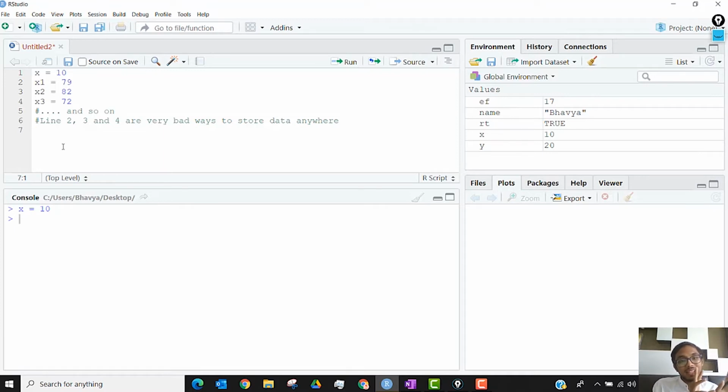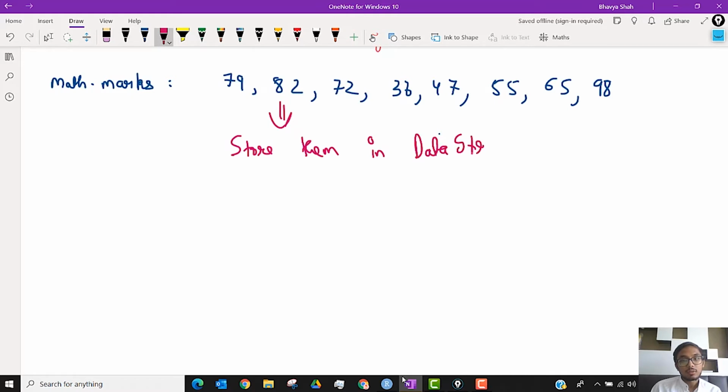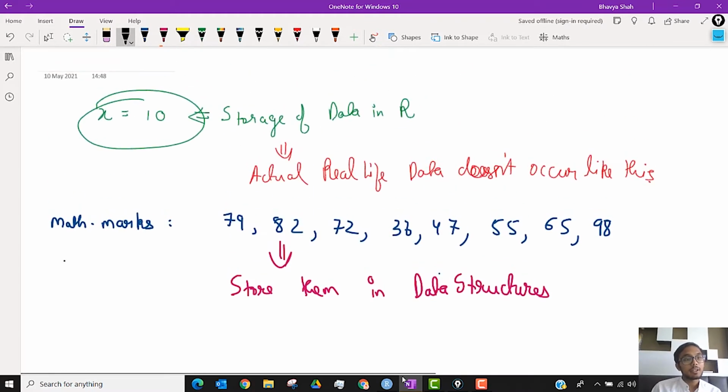rather than storing data as data types, one level above data types are data structures. We store them in data structures. Like there are multiple data types, there are also multiple data structures in R. We'll start with the easiest one today, which is nothing but vectors in R. I'll try to repeat it.